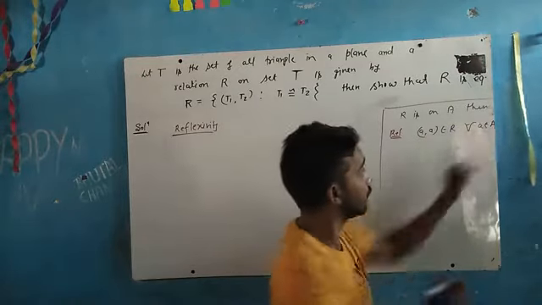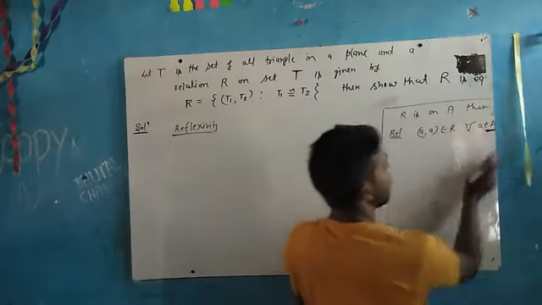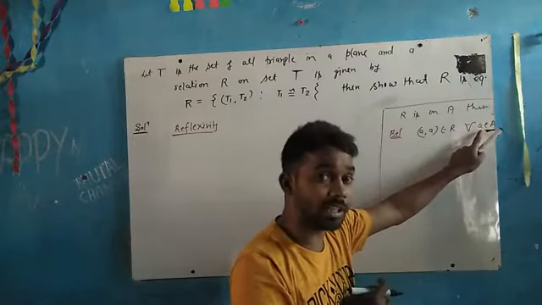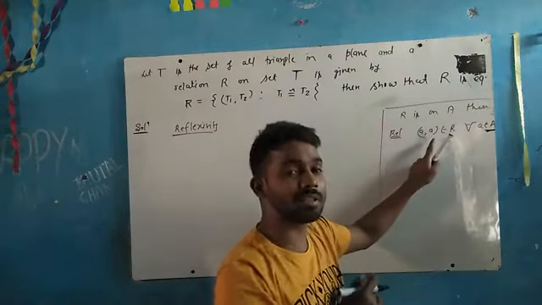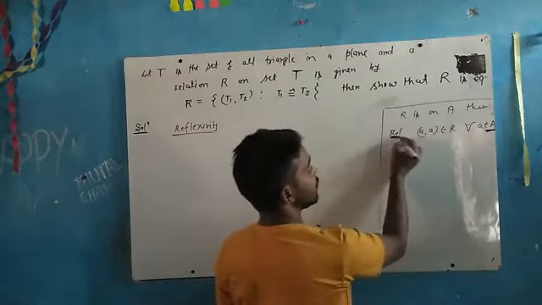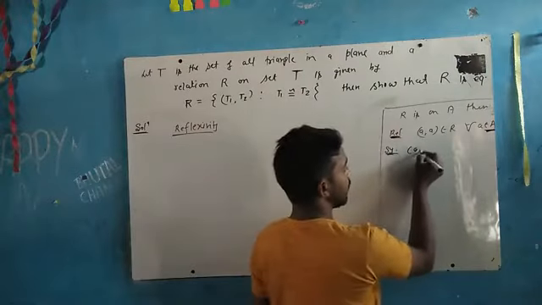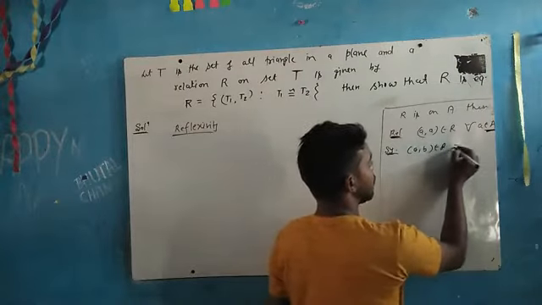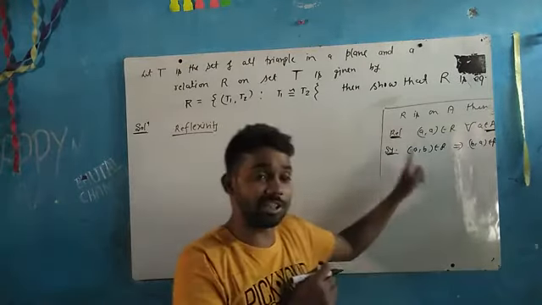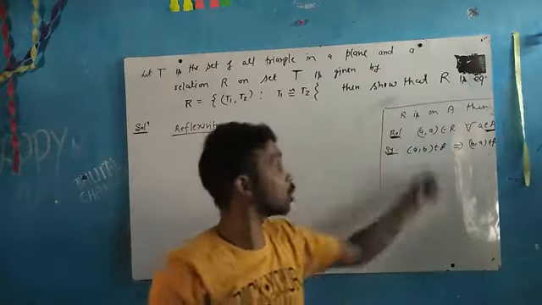It means we have to concentrate on relation R. Let's check the element a of the set; with itself it should be connected, and the pair should be present in capital R. This is the condition of reflexivity. Second is the symmetricity condition. Symmetricity says that if (a, b) belongs to R, then (b, a) should also belong to capital R. If any ordered pair belongs to R, then on interchanging the places, that ordered pair should also belong to capital R.